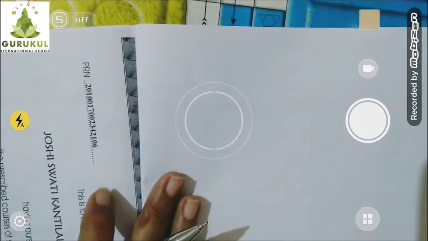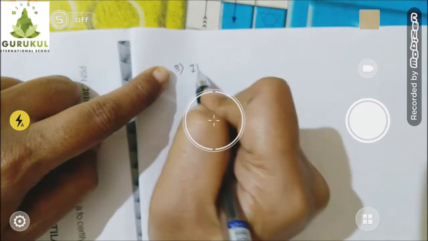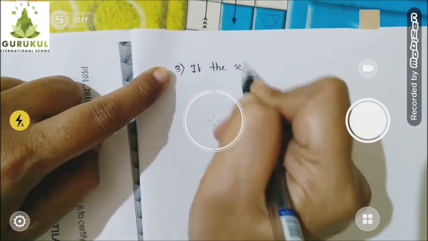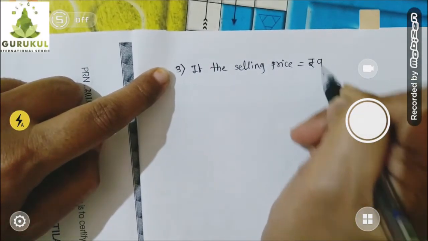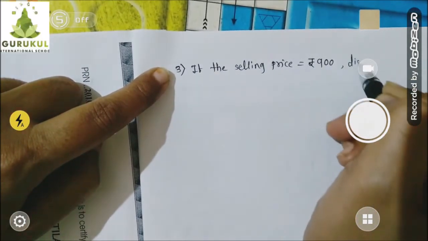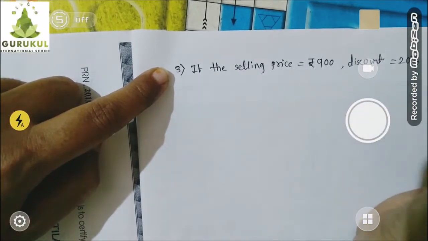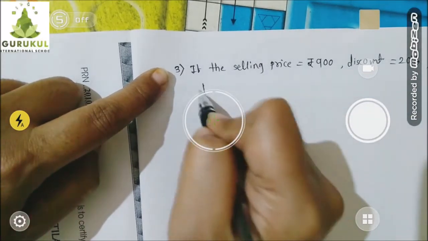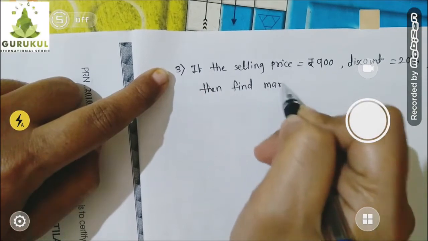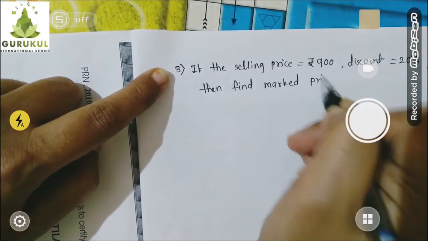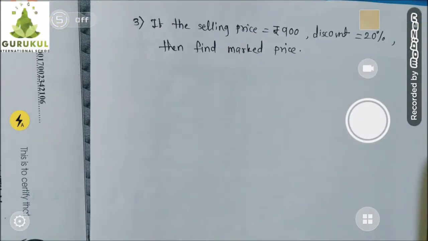I will take the third question. Let me write that question first. If the selling price is equal to rupees 900, discount is 20%. Understood? Then find the mark price. Again children, first we will think on the rough page how we will get the answers.